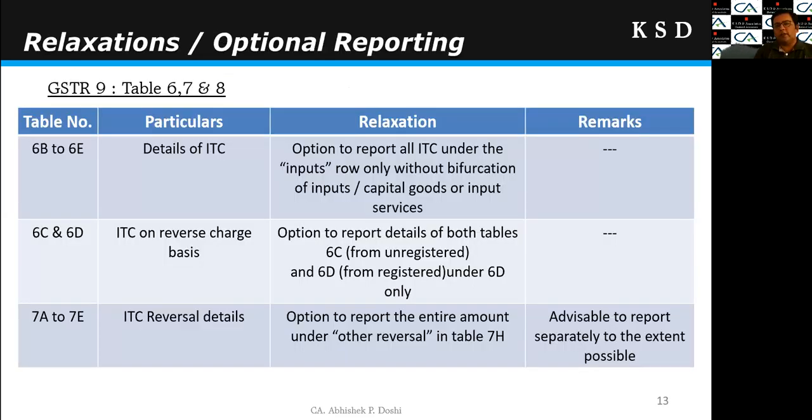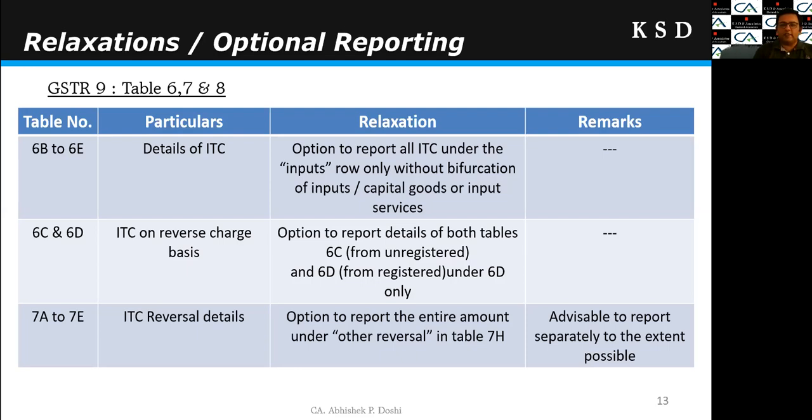Now, relaxation related to these tables 6, 7, and 8. 6B to 6E, they have given the option to report all the ITC under the row of inputs only. As we all know, there is a bifurcation of input services and capital goods required for reporting under 6B to 6E. But they have said you can report the entire figure under the input row only.